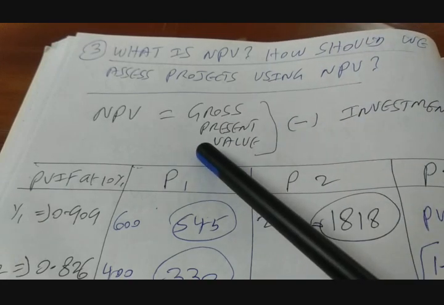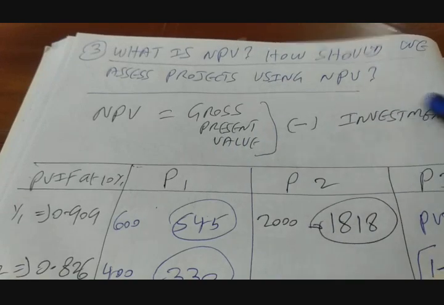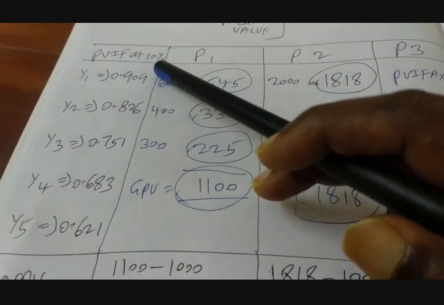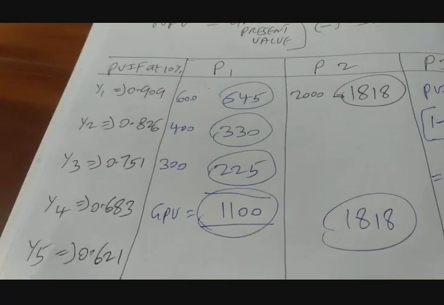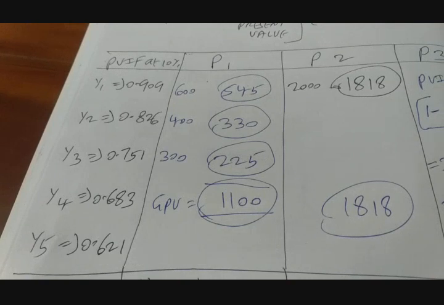NPV, or net present value, is simply gross present value minus present value of investment. So for our projects, let us assume the discount rate, otherwise known as hurdle rate, otherwise known as risk rate, at 10%, right? So what does it mean? Based on the nature of the risk of the project, we are going to assign a discount rate. Sometimes the discount rate for the firm and the discount rate for the project may be one and the same. In some cases it may not be so.